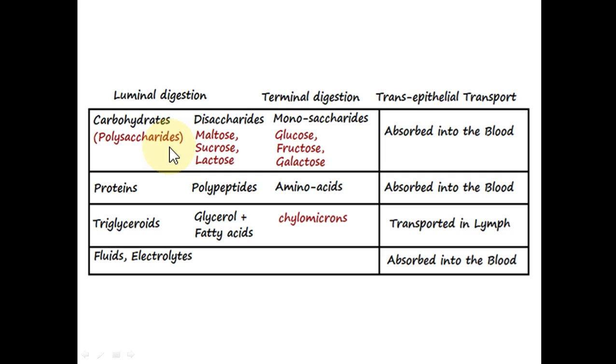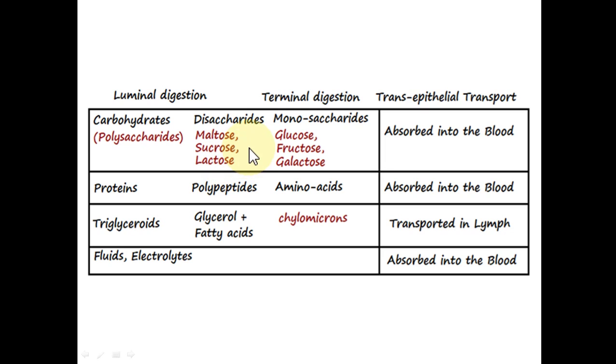Then in the small intestine, particularly in the duodenum, the polysaccharides are broken into disaccharides like maltose, sucrose, and lactose, the milk sugar.